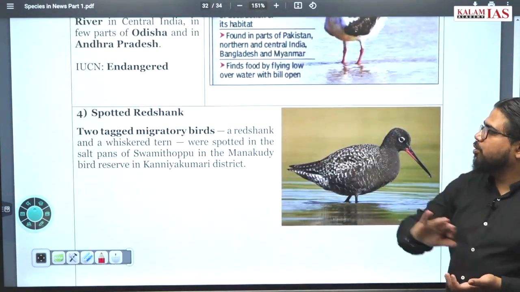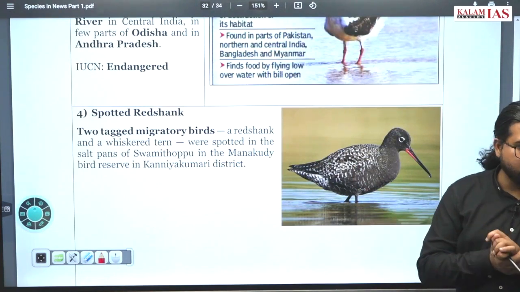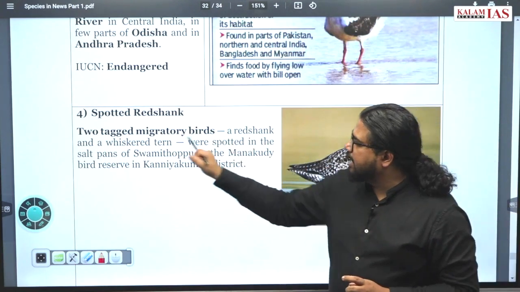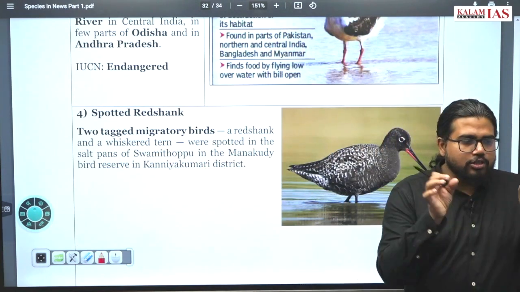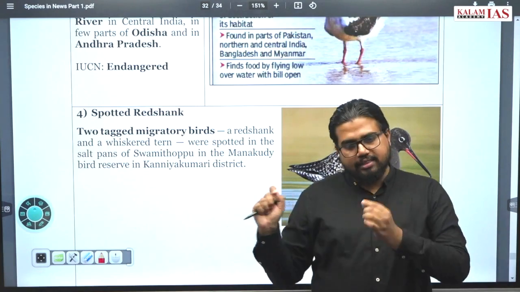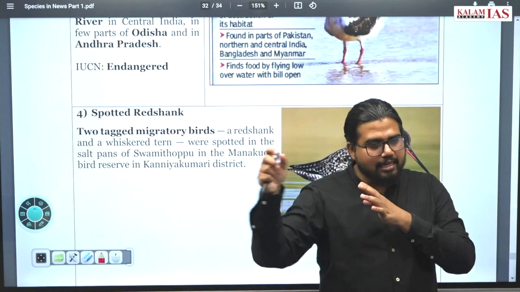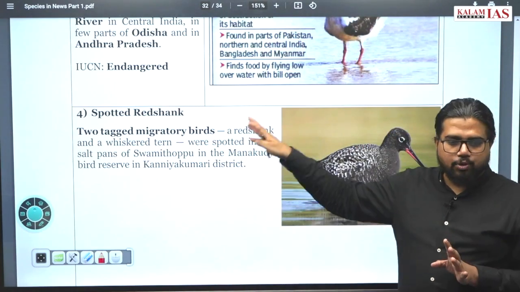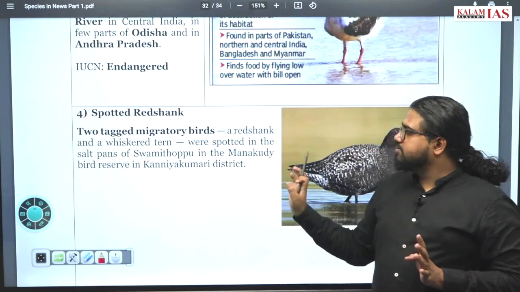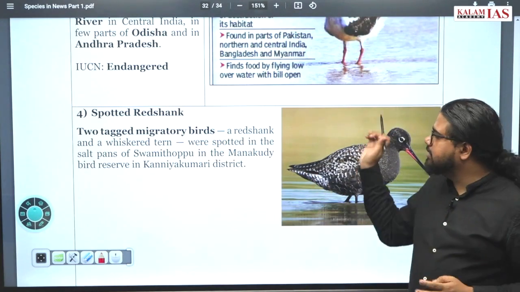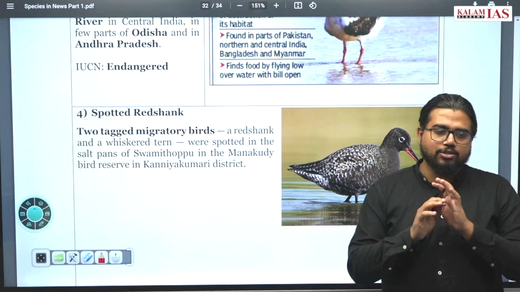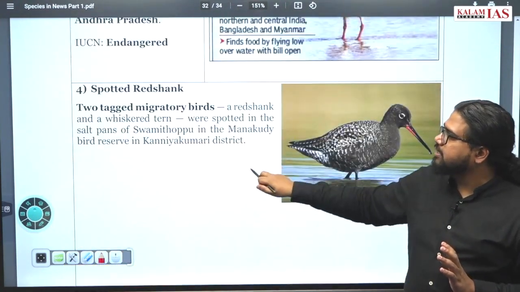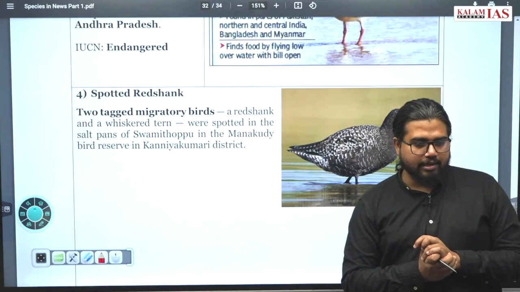Next is the spotted redshank. This is the last species which we are going to discuss today. Two tagged migratory species, a redshank and a whiskered tern. For these species, if something is asked, only these two names would be given and it would be asked exactly what this is. So these are migratory species that were recently spotted in India. That much only you have to remember from this, and this image is given only so that you can connect with it and go through the PDF material. So that's the end of this. Spotted redshank is the last species we are going to discuss.